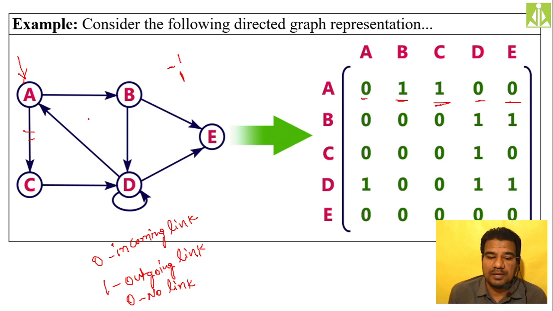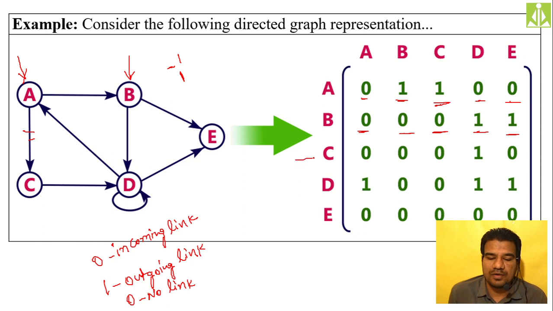Then we have B. For B vertex, consider B to A, no direct link, and we have an incoming link, so we put 0. B to B there is no link, so again it will be 0. B to C there is no direct link, so it will be 0. B to D there is a direct link, so we kept 1 over here. B to E direct link, 1 over here.